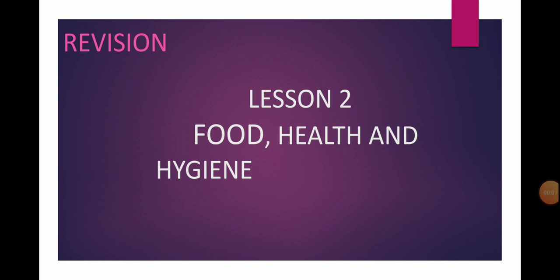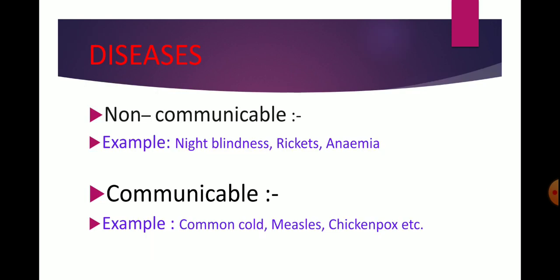Good morning, students. Let us continue the revision of the same chapter, chapter 2, that is food, health and hygiene. Today I am going to explain diseases in this chapter. What is the meaning of disease? Disease is an abnormal condition in which the body is not able to function properly. This condition of the body is called a disease, and diseases are caused by many reasons, like deficiency of a particular nutrient in the body and malfunctioning of a particular part of the body. These are the main reasons diseases are caused.